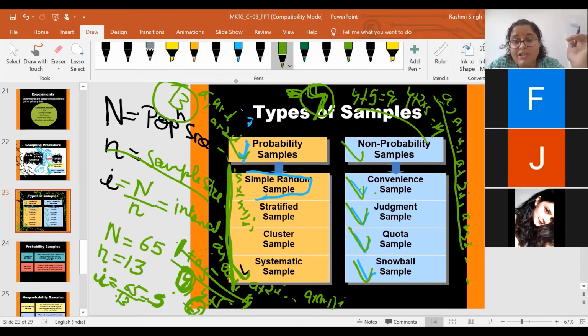Suppose I am teaching you guys, and I want to take some data from UG students. Based on my convenience, because I can contact you directly, I will take you all as my sample. I have no connection with the BSc sustainability students, so I will not contact them, because when I am easily getting data from your class, why would I worry about the BSc sustainability?